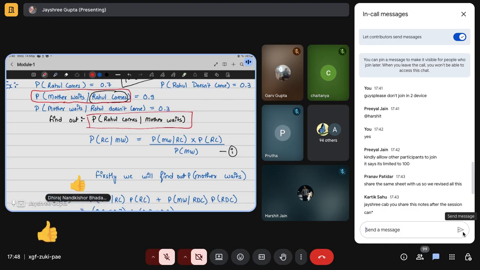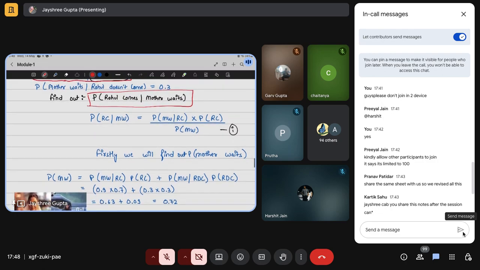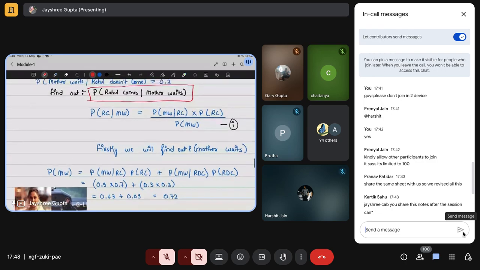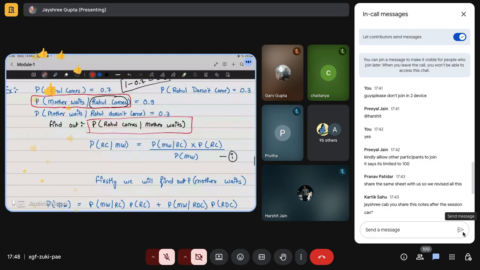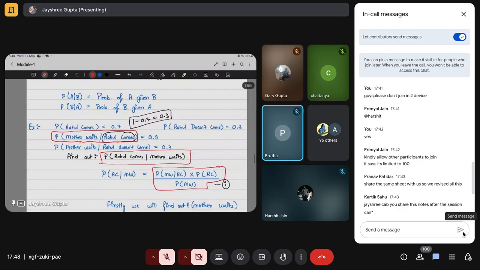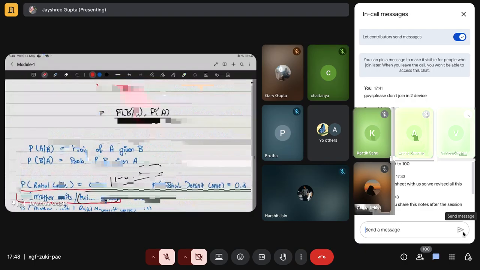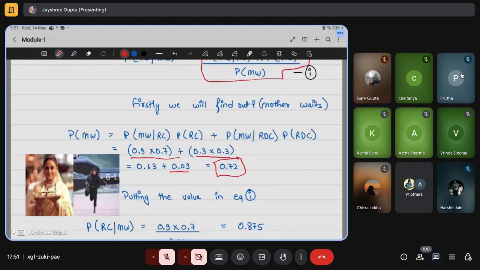Yes, sure. So now the formula will be: RC means Rahul comes home, MW is mother waits, RDC is Rahul doesn't come home, and MWC is mother is not waiting. So the formula will be the probability of Rahul coming home, given that mother is already waiting for him. So this will be the formula. If you can see it. Any doubt?